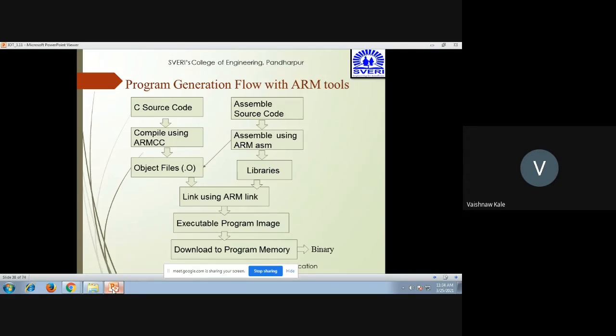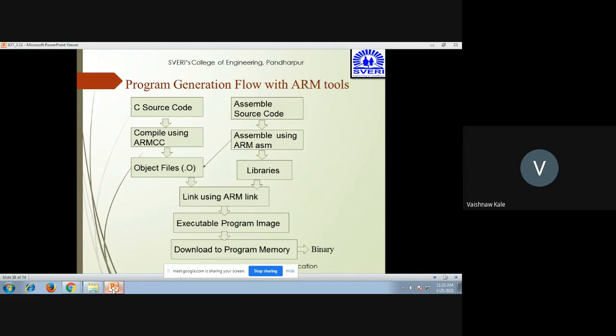When C source code is compiled using ARM CC, then we have object files, that is .o, which is given to the linker, that is, linked using ARM link. Then it becomes the executable program image, and then it is downloaded into the program memory, which is in binary form.